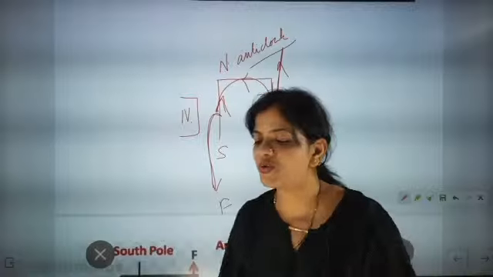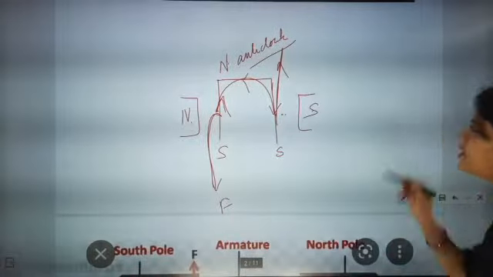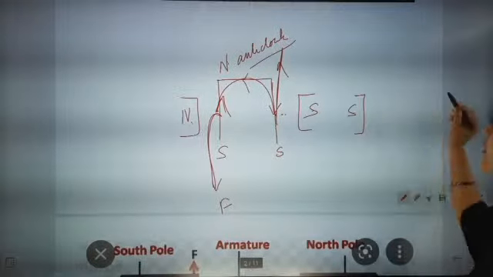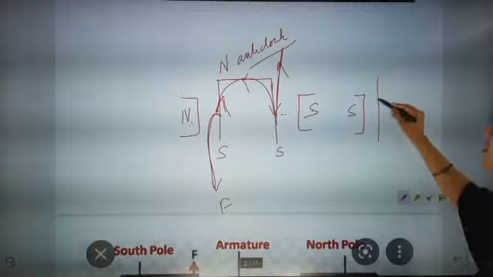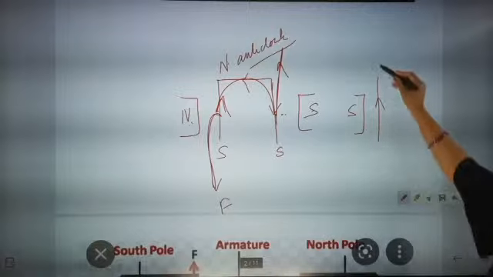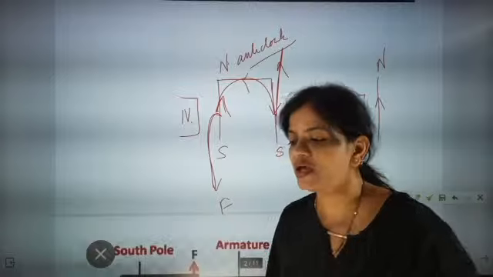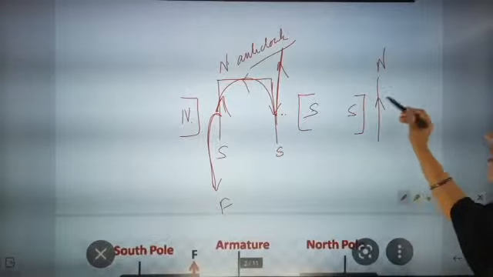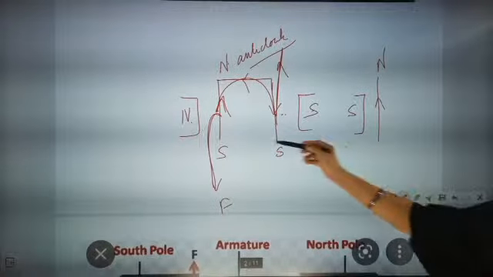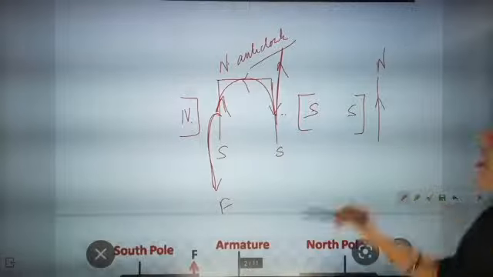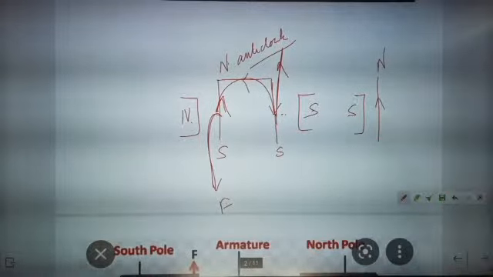Tawfiq, understood, beta? Quickly say so that I can go to the next point. Now here south will be there, Tawfiq, but the current is moving towards north. South, but the current is moving towards north, I didn't change the direction of motion of current. Okay, so here south is there, current is going up. Here north is there, current is going north. Here south pole is there, current is going up.